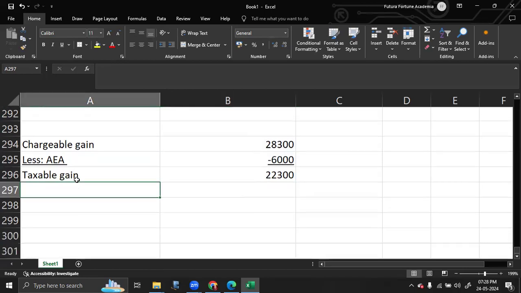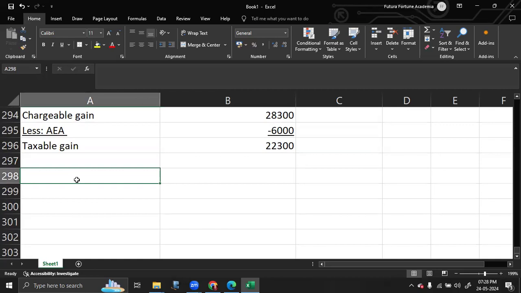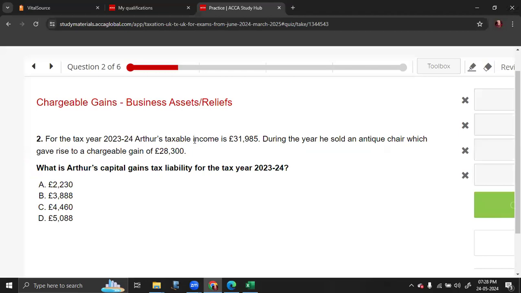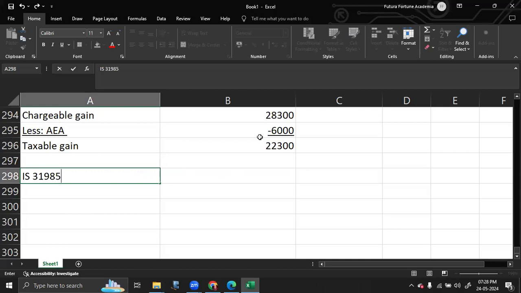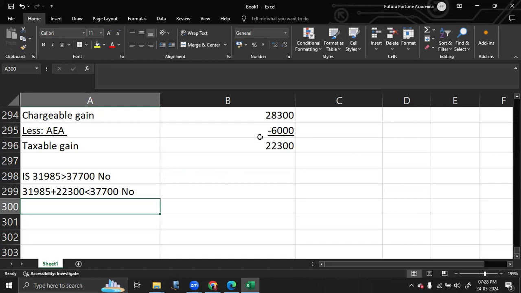So CGT liability is based on your taxable income. So the first question is your taxable income. So in this question, they have given the taxable income 31,985. Is your taxable income greater than basic limit 37,700? The answer is no. Is your taxable income plus your taxable gain less than 37,700? Again, the answer is no. Then whatever is your remaining bandwidth in basic limit will be taxed at a lower rate of 10% and the excess will be taxed at a higher rate of 20%.